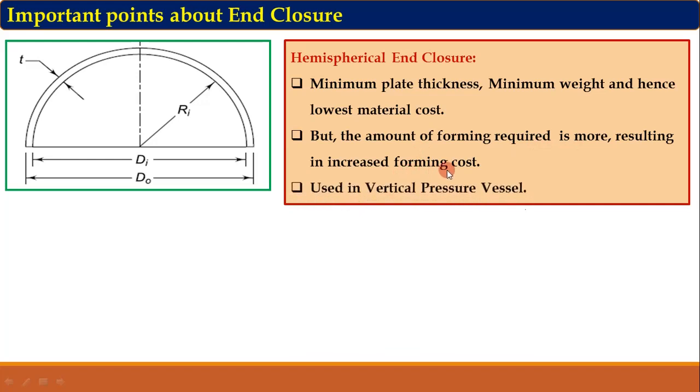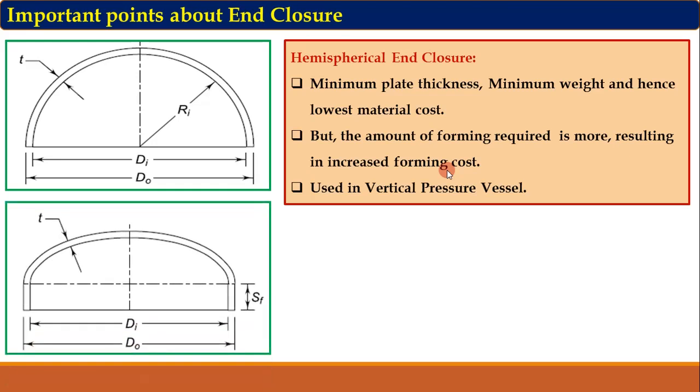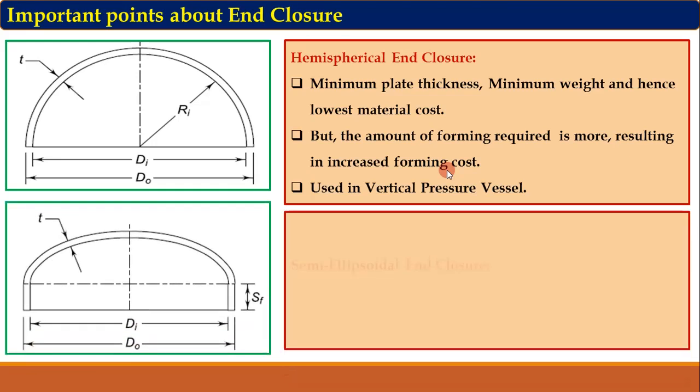It is used in vertical pressure vessels. Next is the semi-ellipsoidal enclosure. Now if you compare these two enclosures, here the depth of this enclosure is reduced because of its semi-ellipsoidal shape. So this type of enclosure is more compact than the hemispherical enclosure.